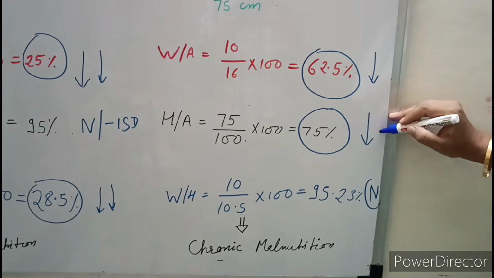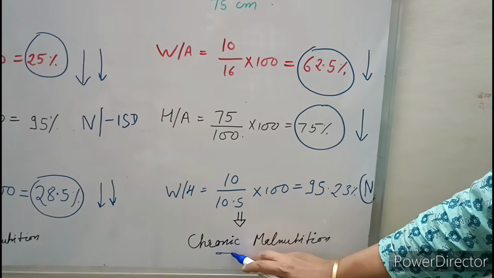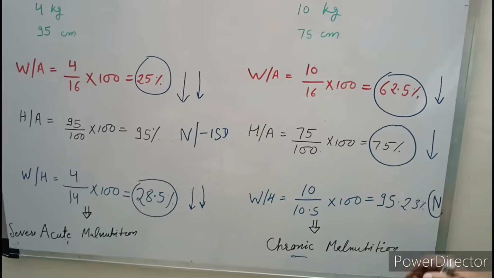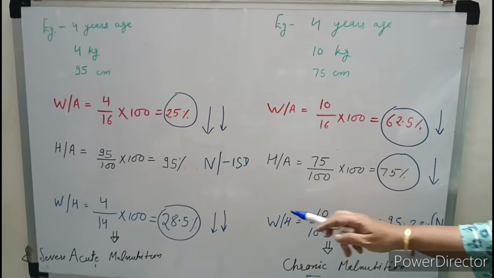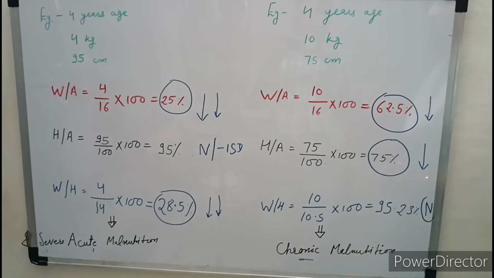Weight for age and height for age are both affected. That means patient is having chronic malnutrition. Whenever weight for height is affected, that means patient is having acute malnutrition. Now I am giving you another example.